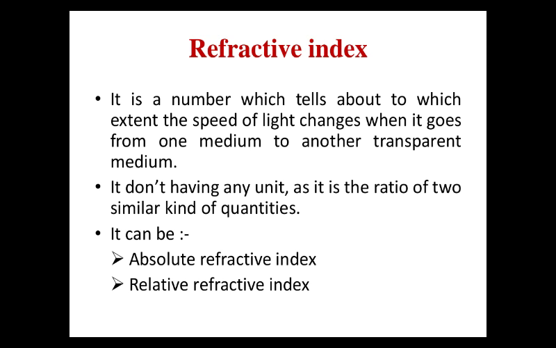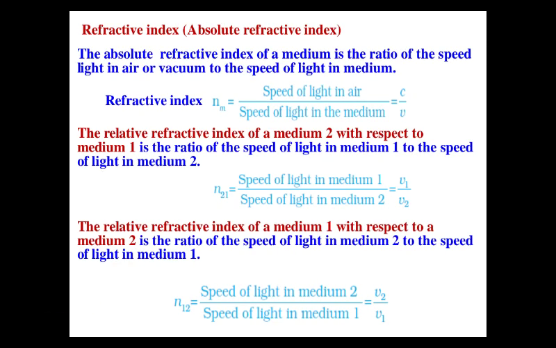Let us discuss refractive index. If we say refractive index, it means absolute refractive index, and we can say that the ray of light is going from air or vacuum to the other medium.